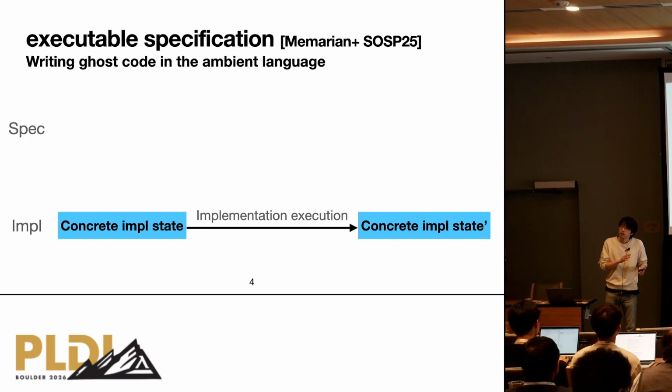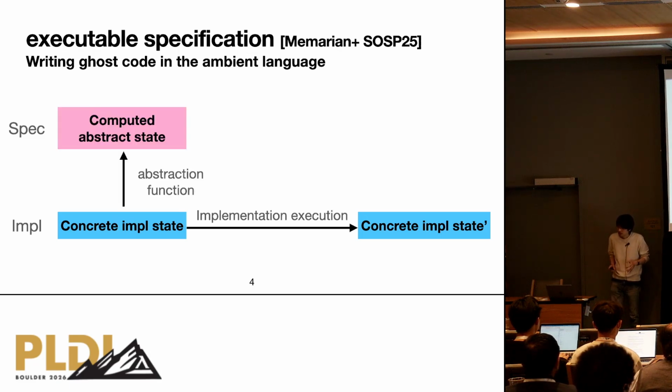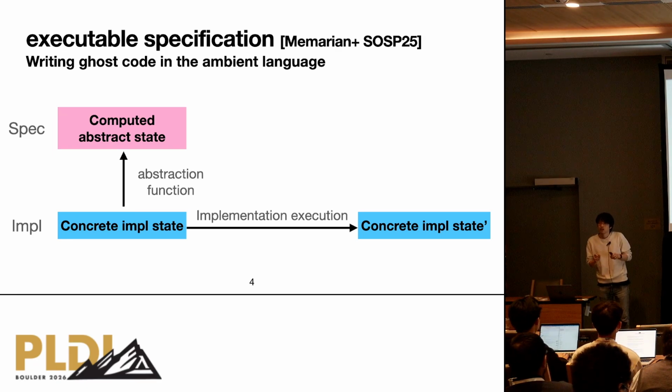For example, a hypervisor deals with device drivers or low-level stuff. They are unnecessary to specify the intended behavior. In that sense, what we want to do is to abstract away unnecessary parts of the implementation, and then you can get an ideal abstract state from the concrete state. This can be done by an abstraction function.